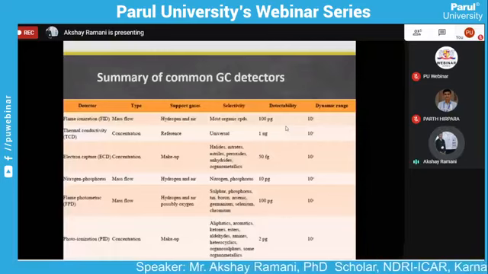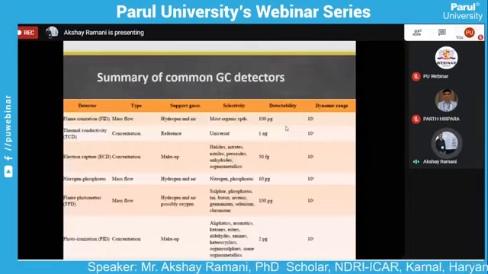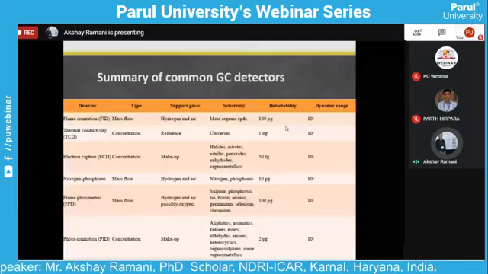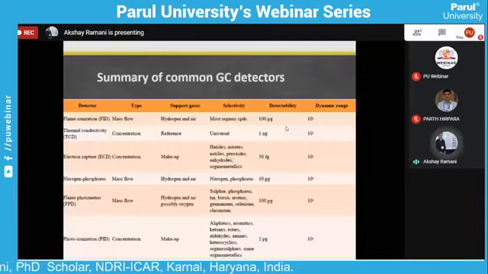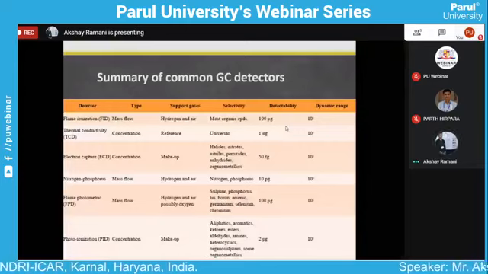Then after the nitrogen phosphorus detector, we saw in the section that the nitrogen phosphorus detector is generally used only for nitrogen and phosphorus determination, supported by hydrogen and air, and it can give a detectability of 10 picograms.